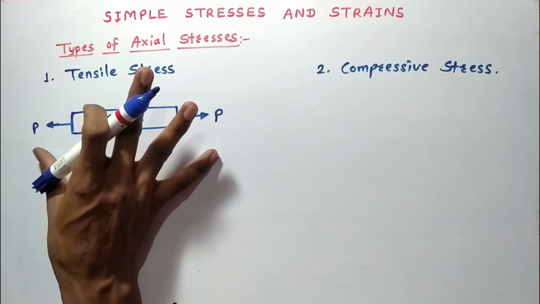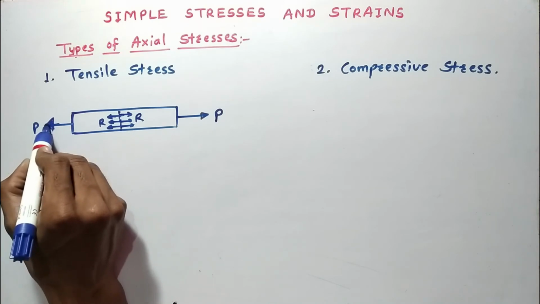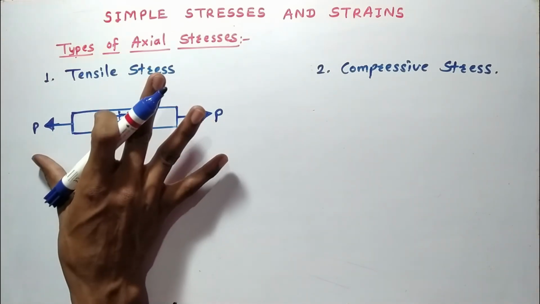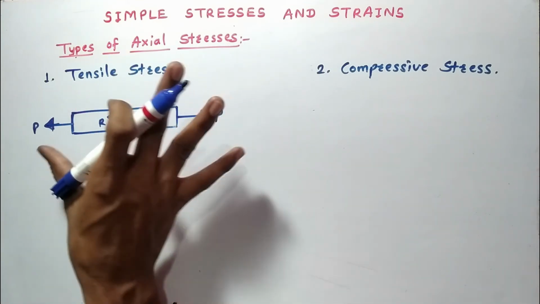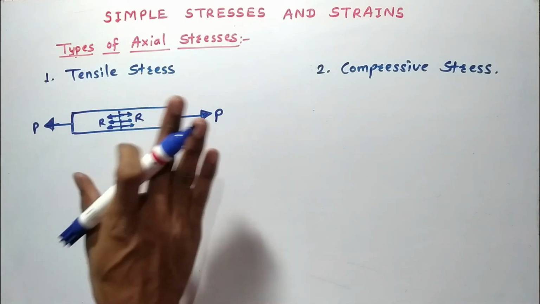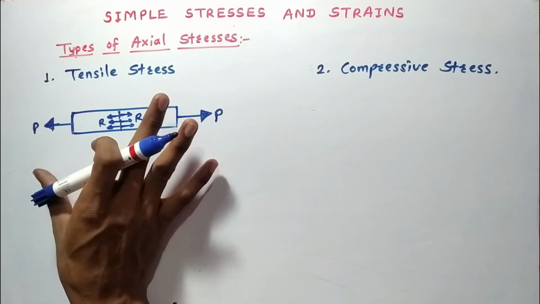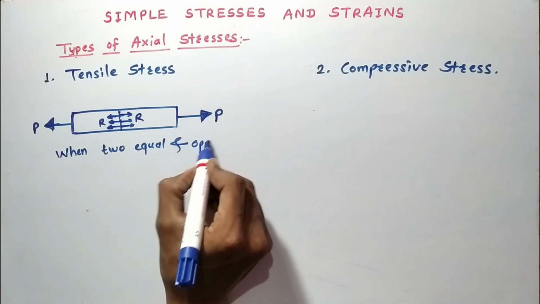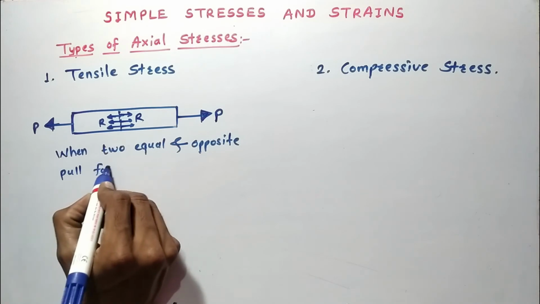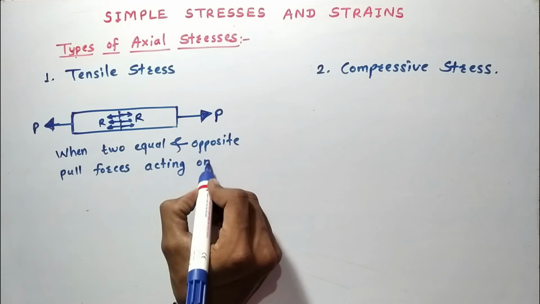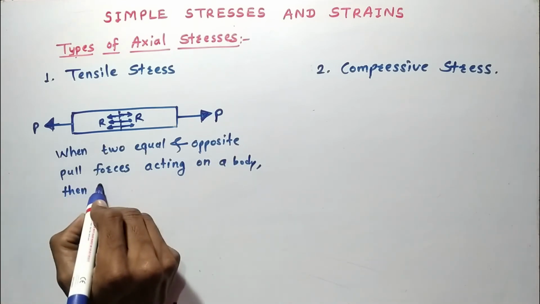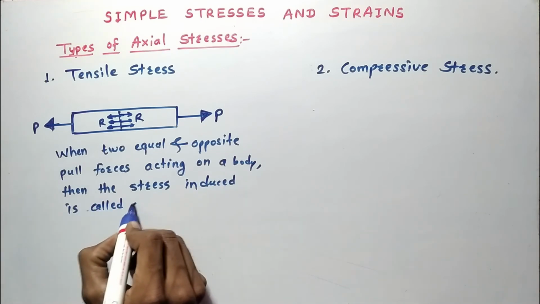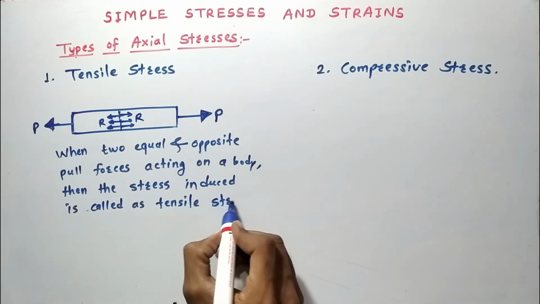Let us see, the arrow of this P is opposite to the arrow of this P. So when two equal and opposite pull forces are applied to a body, then the stress induced in the material is called tensile stress.